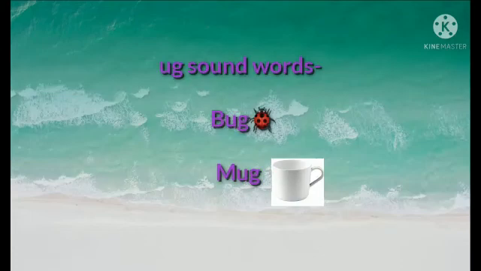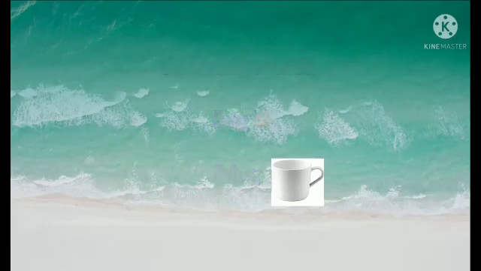Now let us move to the next sound, and the next sound is "ug" sound words. Now here are few examples related to "ug" sound words. Now let us look at these words. First one is b-u-g, bug. Second is m-u-g, mug. Now here both bug and mug are having "ug" sound in them.